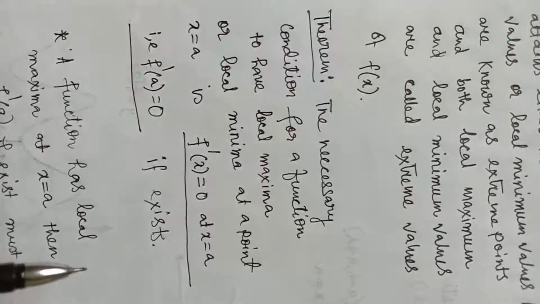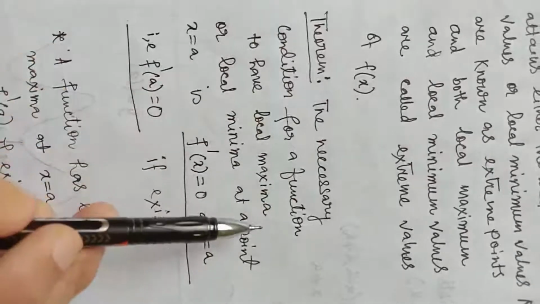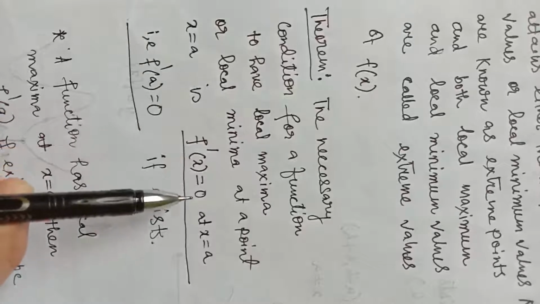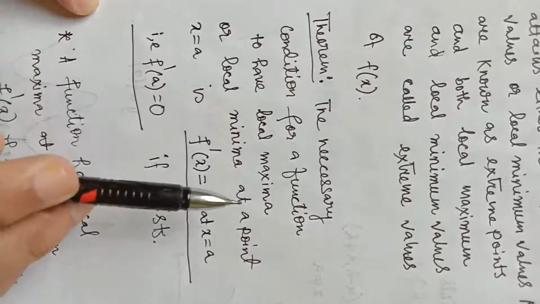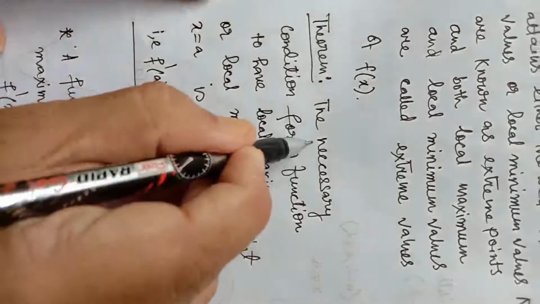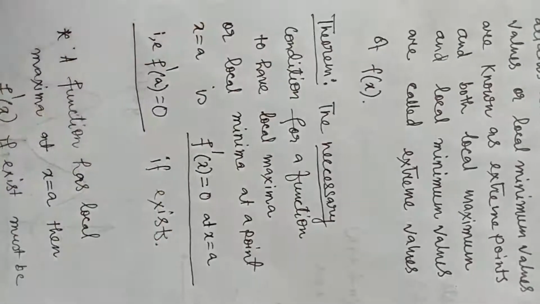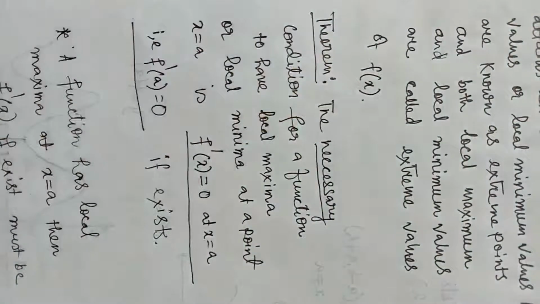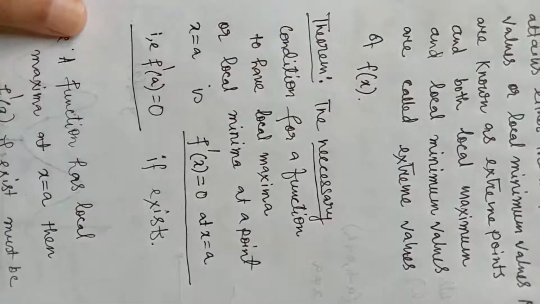Next, going back to this theorem, the necessary condition for a function to have a local maxima or local minima at a point x equal to a is f dash x equal to 0 at that point. So if a function has local maxima or local minima, the value of f dash x must be 0. But this is the necessary condition. Necessary condition does not mean that if f dash x at a particular point is 0, then the function has maxima or minima at that point. I am explaining this with the help of an example.